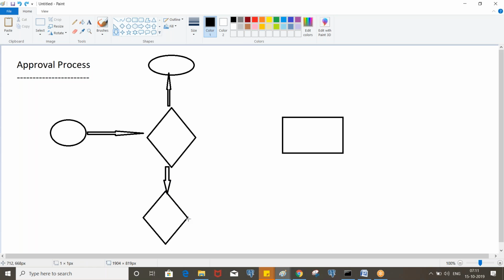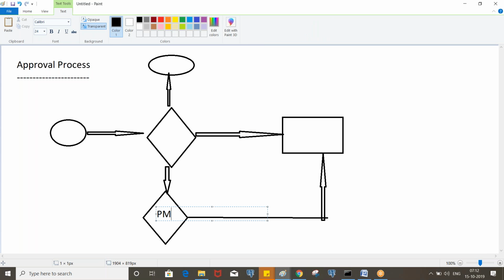So now, if the PMI premium is required, it will calculate and go for manager approvals. If the PMI premium is not required, then it will directly go for manager approvals. Simply, here we are determining whether PMI is required or not. Okay. So this is manager approvals.